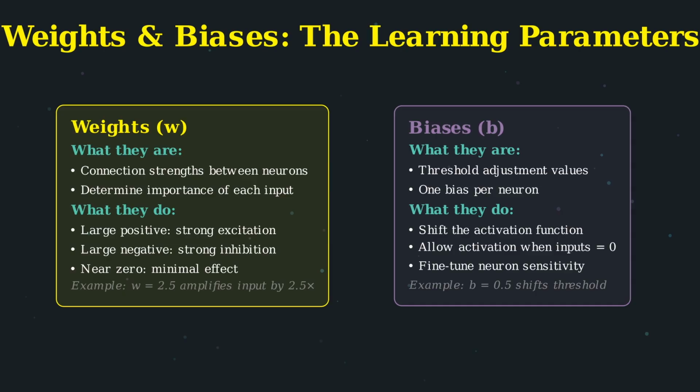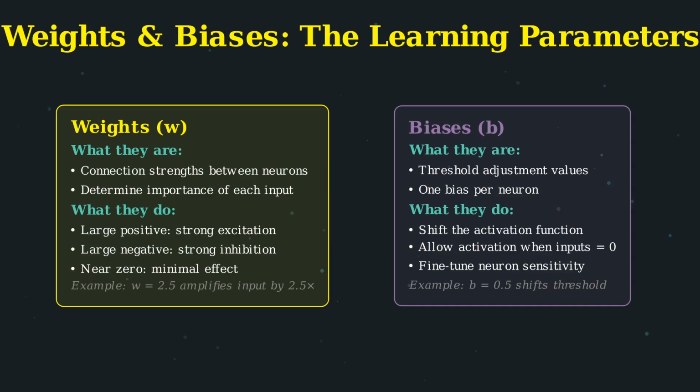A large positive weight means strong excitatory influence. A large negative weight means strong inhibitory influence. Weights near zero mean that input has minimal effect. For example, a weight of 2.5 amplifies the input by a factor of 2.5.